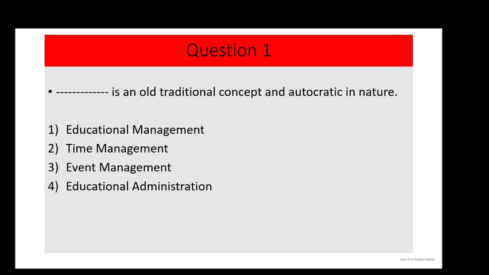Question number 1. Dash is an old traditional concept and autocratic in nature. Options are option number 1 educational management, option number 2 time management, option number 3 event management, and option number 4 educational administration. And the correct answer is option number 4, that is educational administration. That means educational administration is an old traditional concept and which is autocratic in nature.